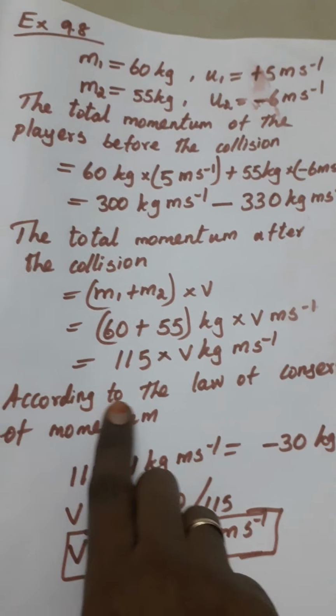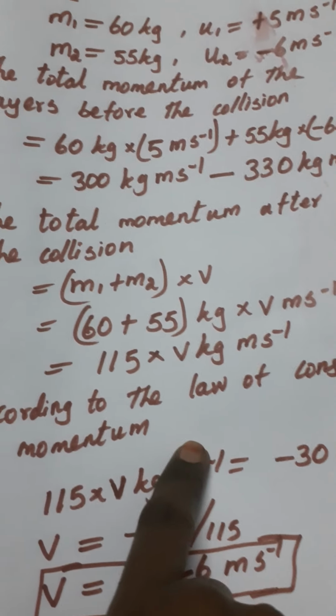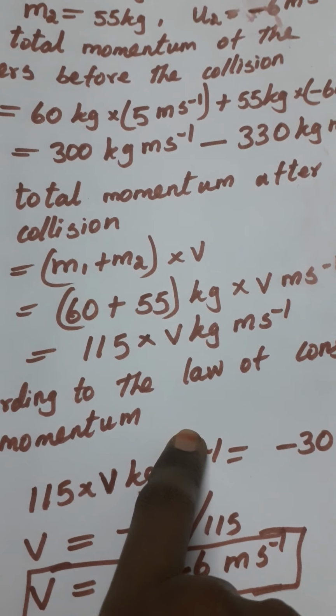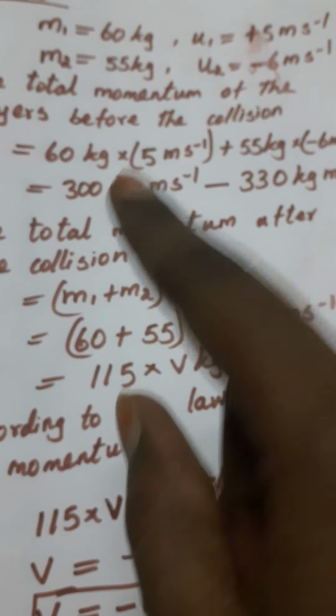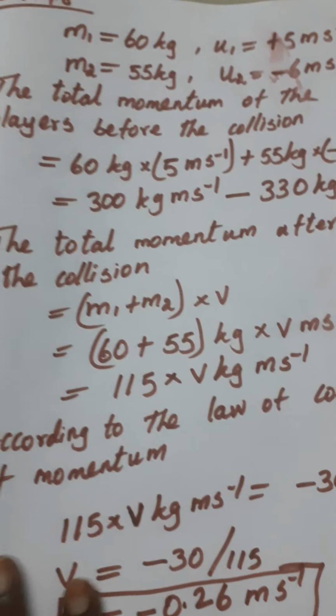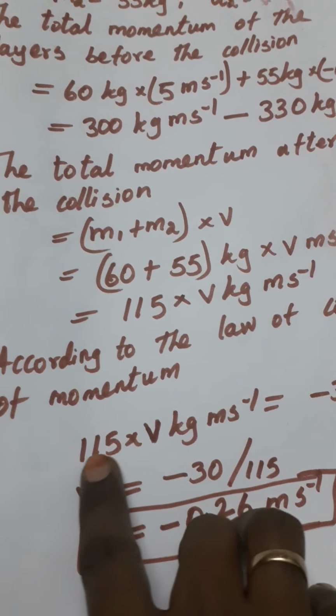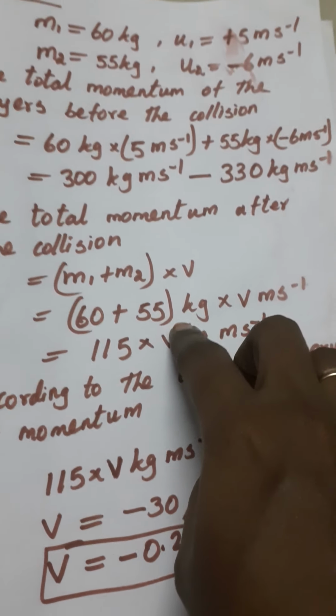Next, according to the law of conservation of momentum, I am recalling to you that the total momentum before the collision is equal to the total momentum after the collision. So we have to equate these two.